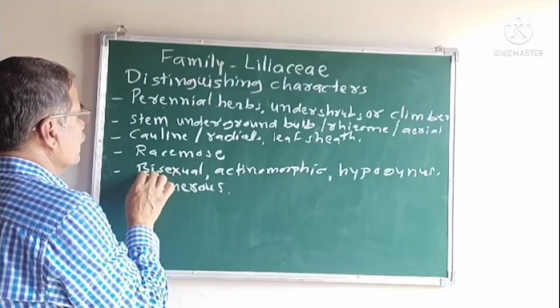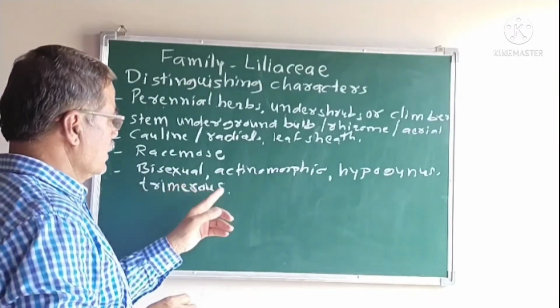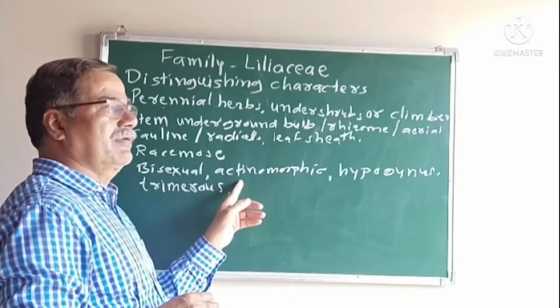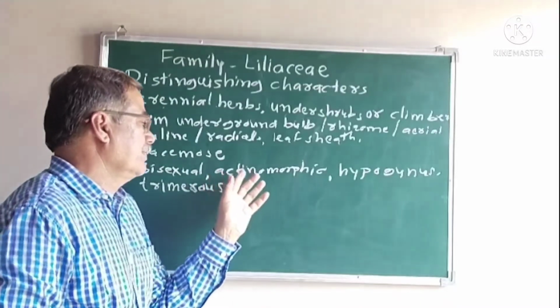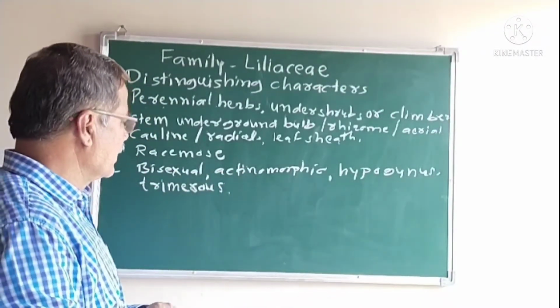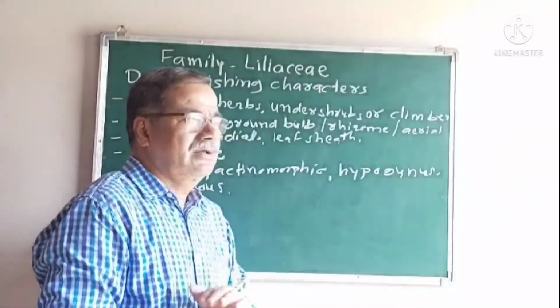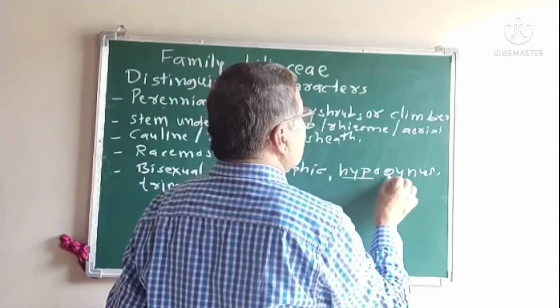Bisexual means both sex organs, that is androecium and gynoecium, are found in all flowers. Actinomorphic, majority of the plants, the perianth has equal size and shape, therefore actinomorphic. The hypogynous flower, hypo means below, gynoecium.